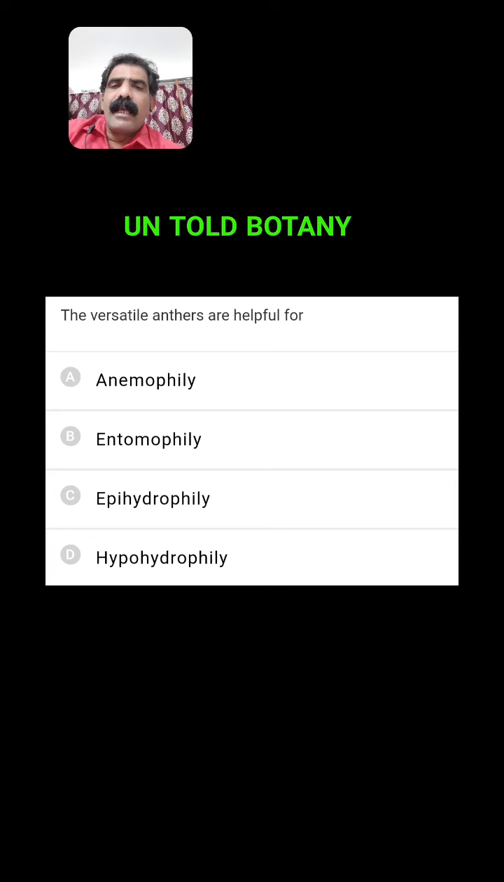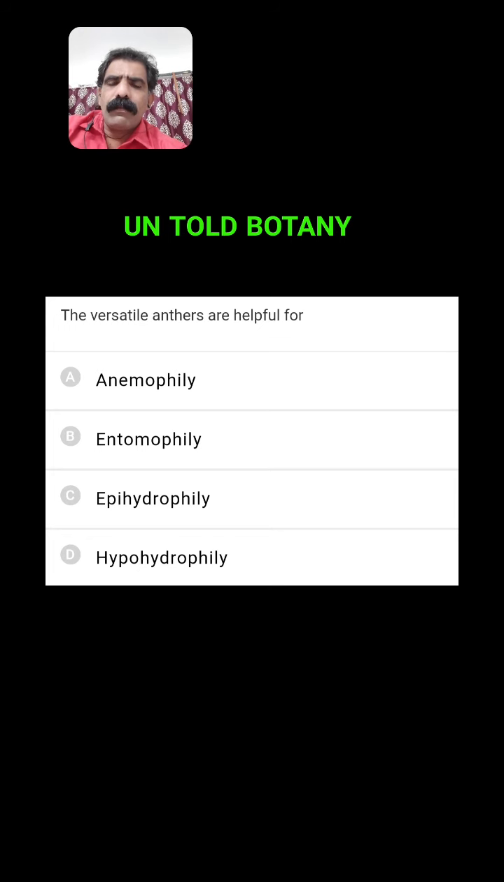The versatile anthers are helpful for. First we should know what the versatile anther is. Versatile anther is the one to which the filament is attached at a point and the anther will be free. It flutters in the air. So the versatile anthers are helpful in anemophily, entomophily, epihydrophily or hypohydrophily.